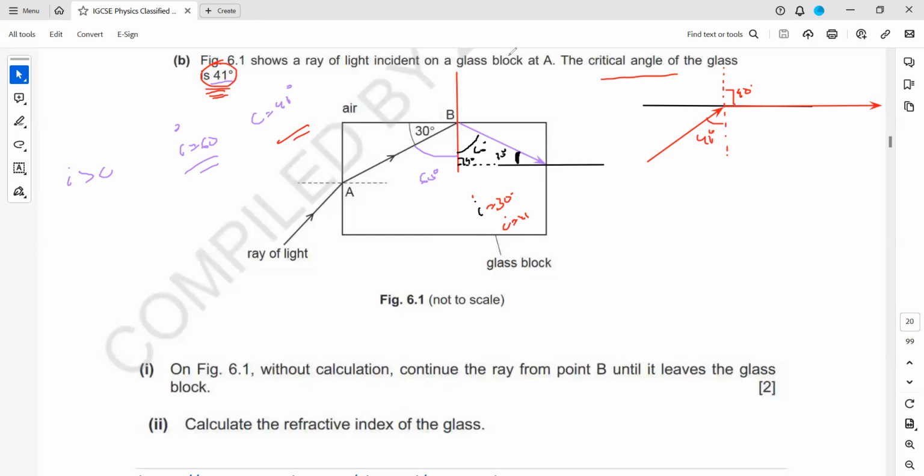But where it will refract, moving from glass to air, it will bend away from the normal. So any angle you can draw, because we don't have to do any calculation. We just have to complete the path. So it will bend away from the normal at any angle of refraction.